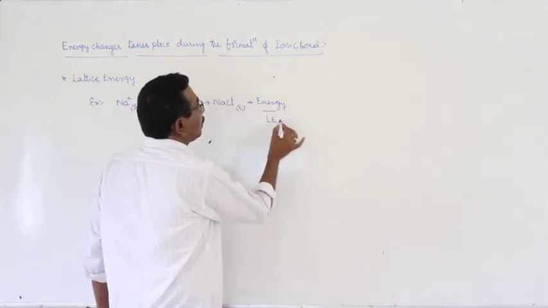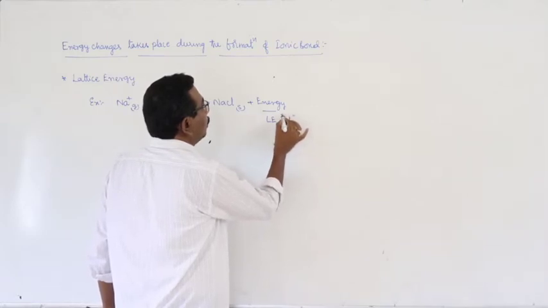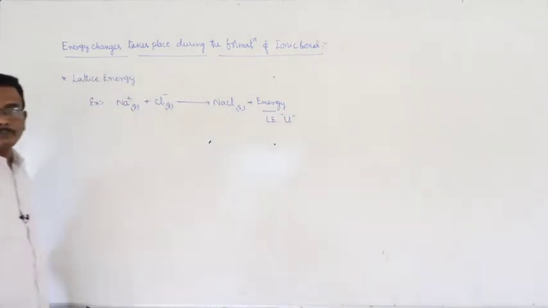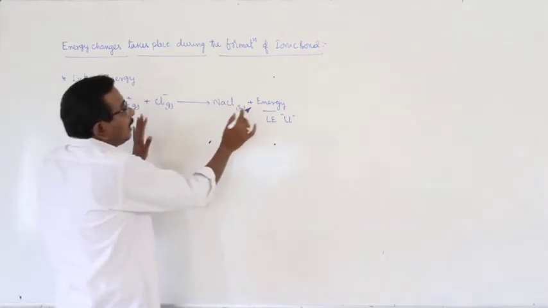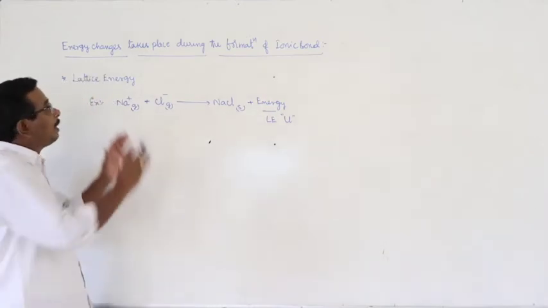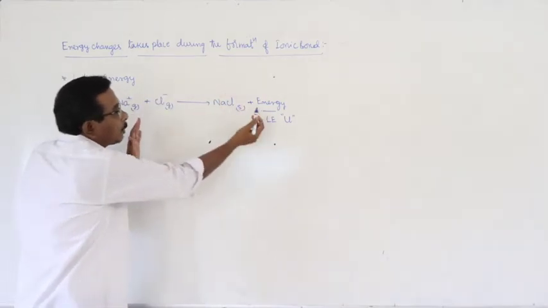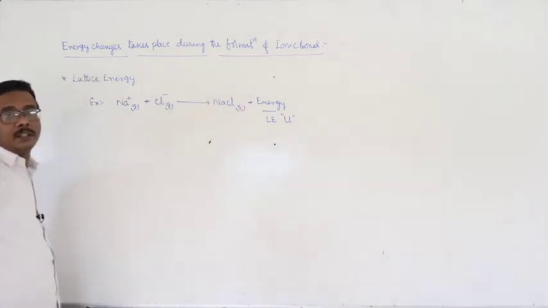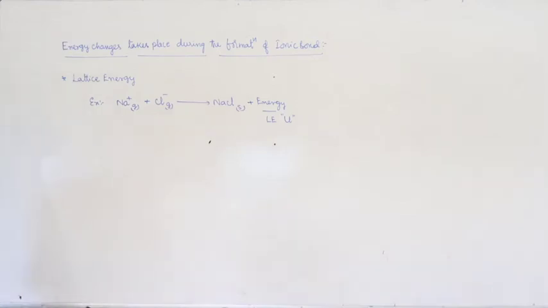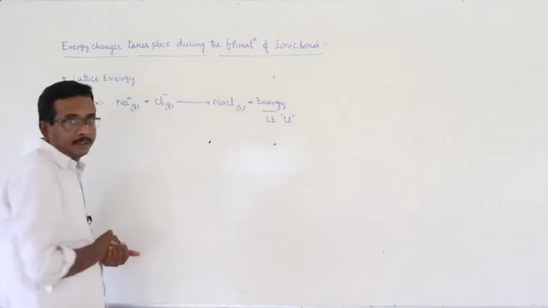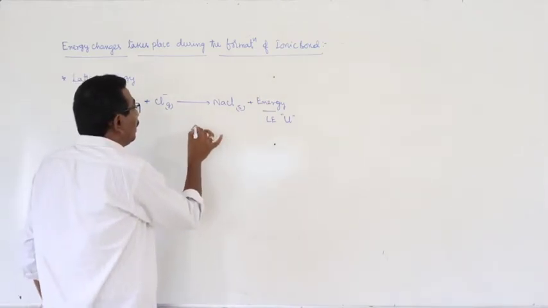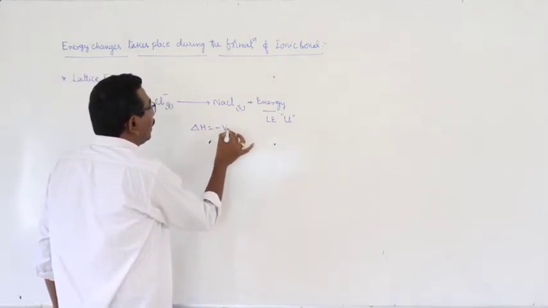It is represented by the letter capital U. What is the sense of this? Here the lattice energy is an exothermic process. That means lattice energy can be expressed in terms of negative delta H values, because this is an exothermic process. The amount of energy is liberated, so delta H is negative.